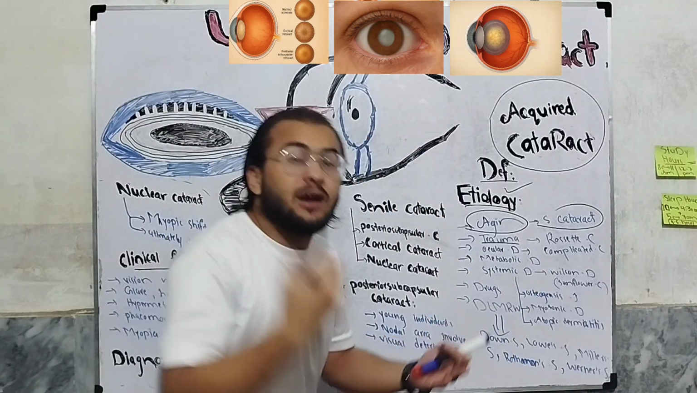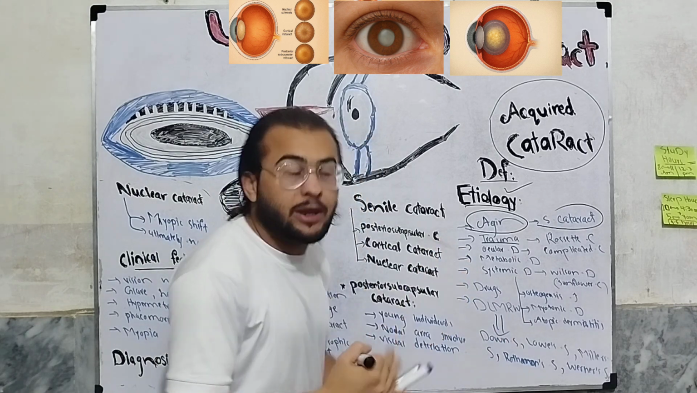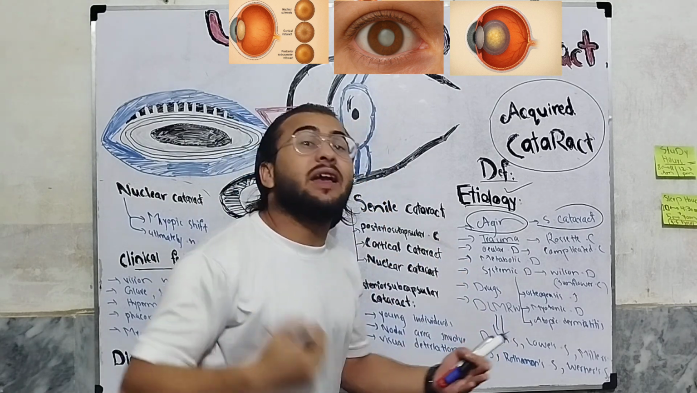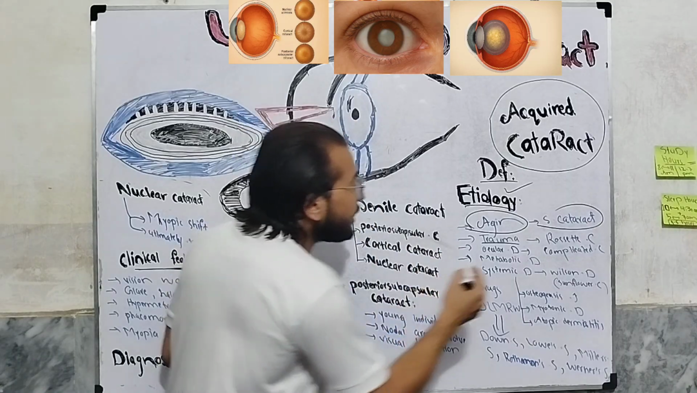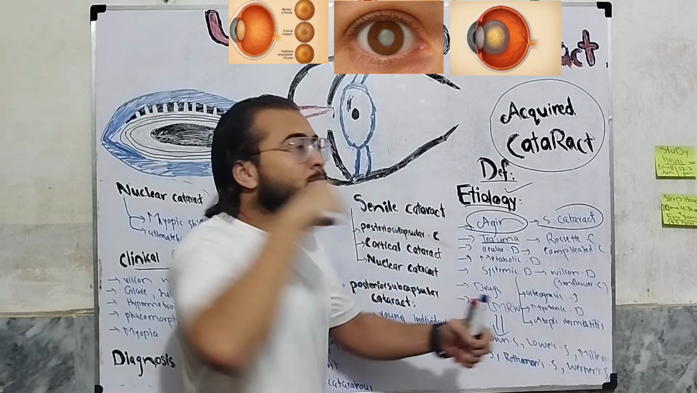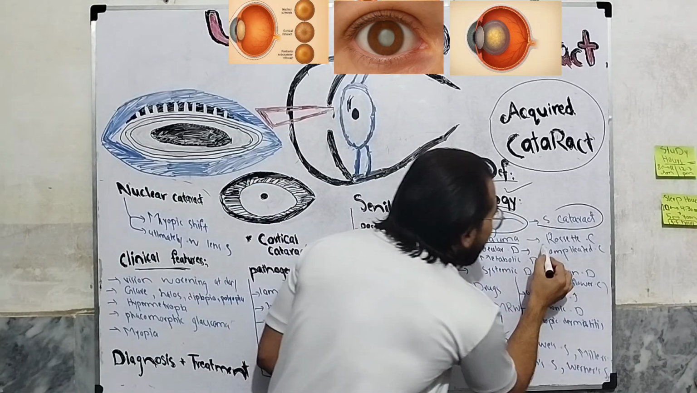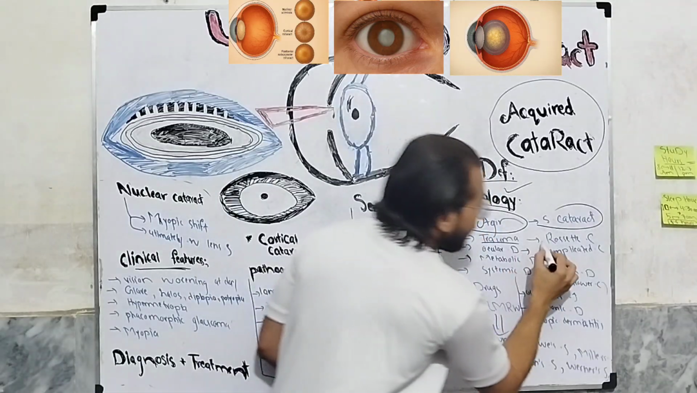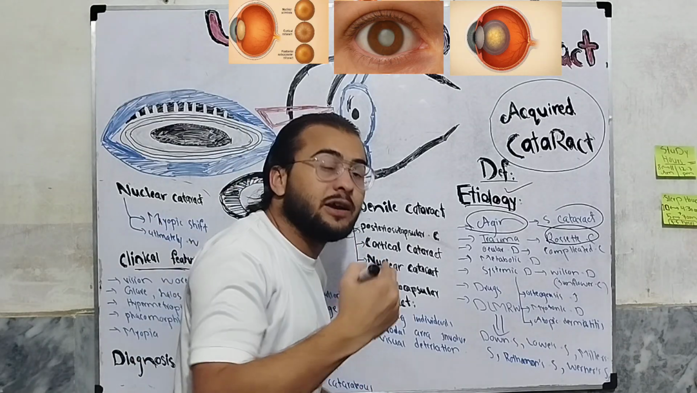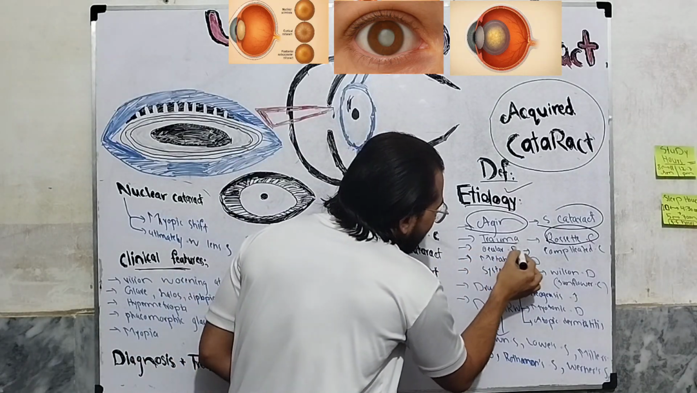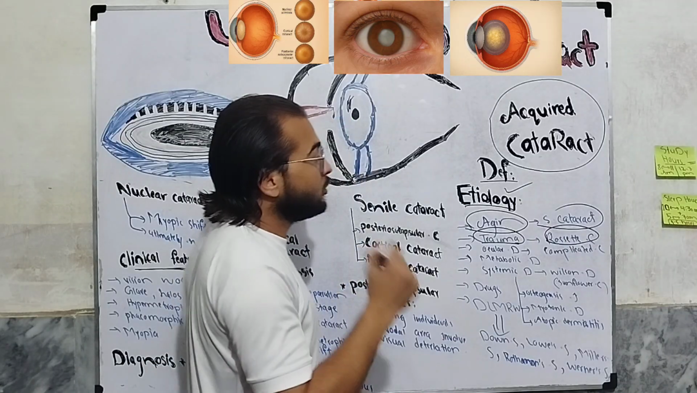It is followed by trauma. We know that in young individuals there is a high chance of trauma. Penetrating injuries and contusion injuries can cause cataract. Contusion injuries are blow injuries on the eye, and they can cause a type of cataract called rosette cataract in young individuals. Traumatic cataract is very common in young individuals.